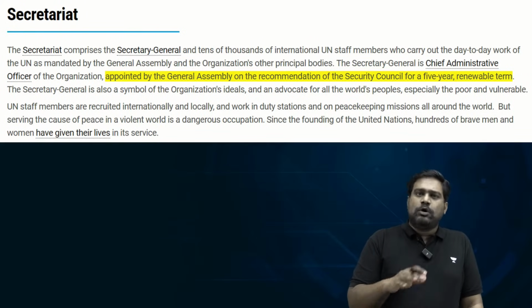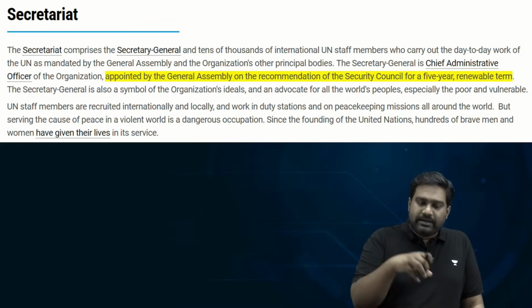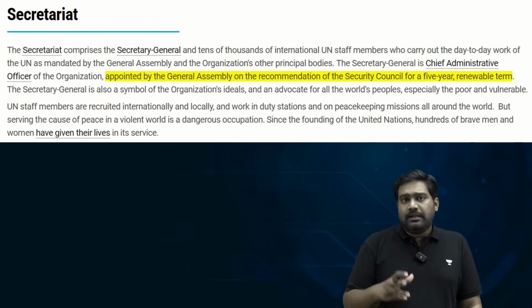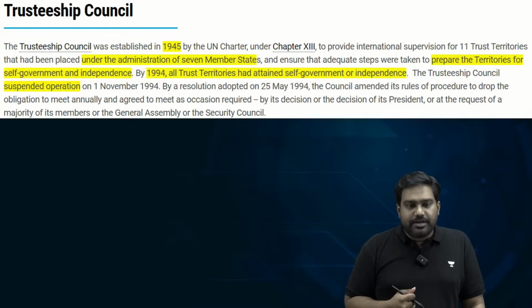Again, I've added the relevant points. It's nothing new. It's all what we have discussed. Whatever I've explained, the same points are provided here, just so that you have ready notes available if you have to carry out any last minute revision.